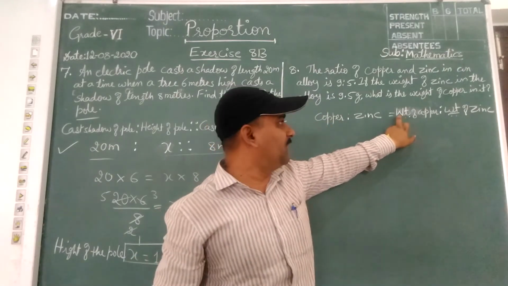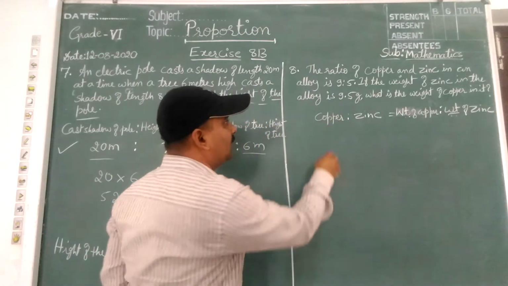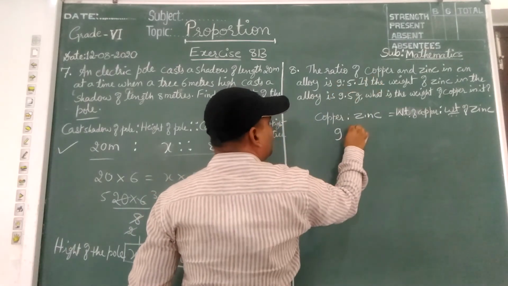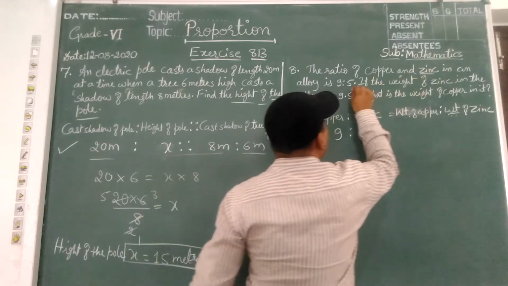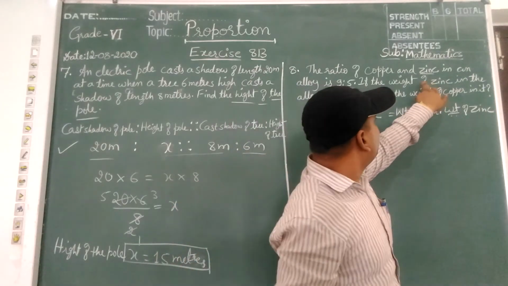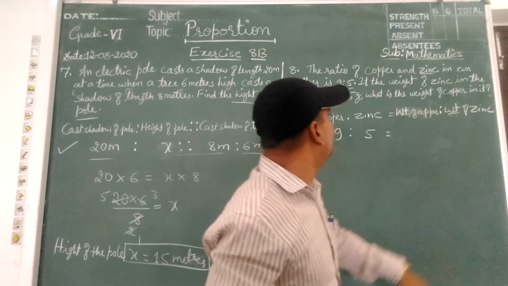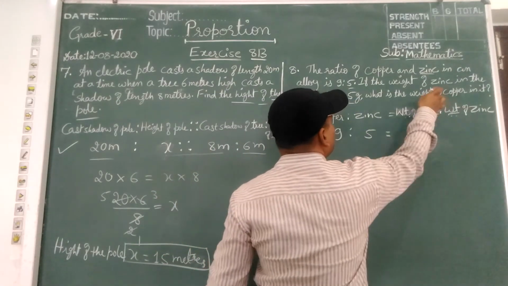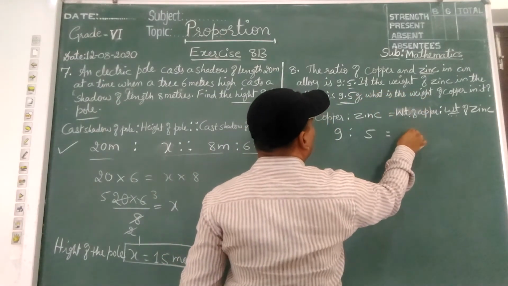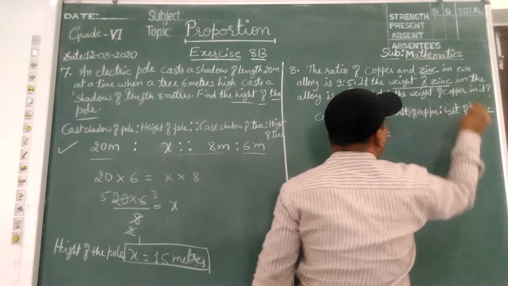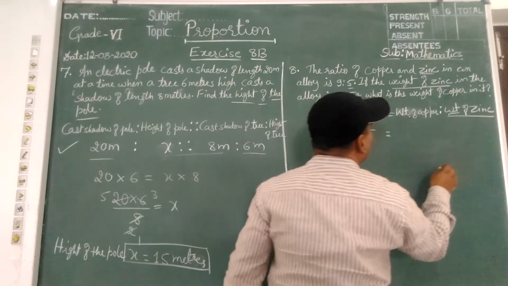WT I have written means weight of a copper. Let us write down: copper is 9, zinc comes next is 5, equal to... The weight of a zinc is given, children. Don't write this 9.5 here, because weight of a zinc is given. Where is it? Here.